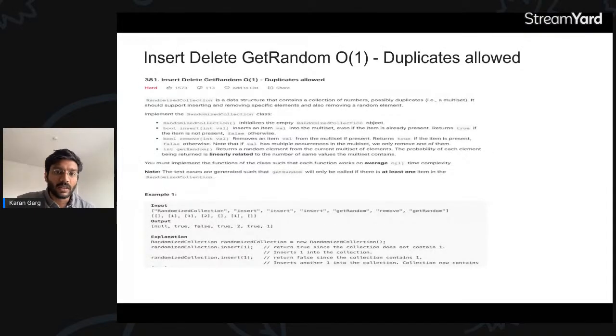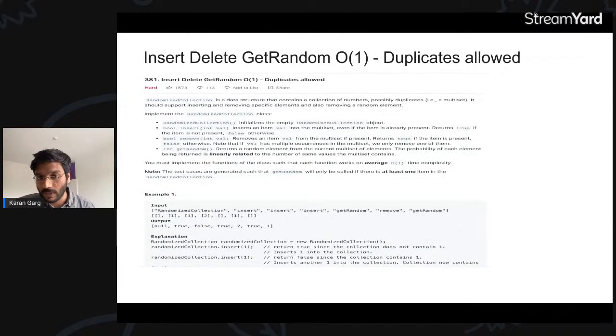Okay, let's move to the second question, and this is something that everyone should have done. The question states you have to design a data structure that gives you insert, delete, and get random all in O(1). Now, the added difficulty from the last question that we did is that duplicates are also allowed.